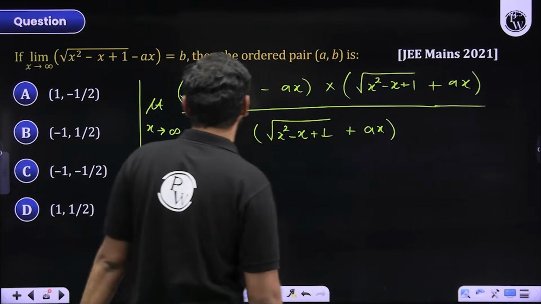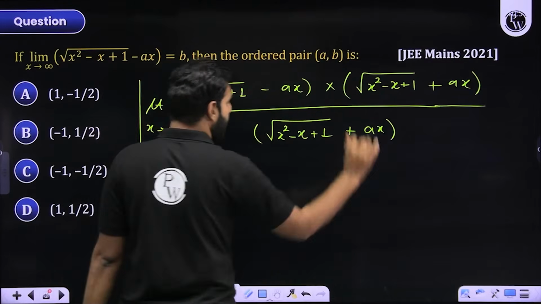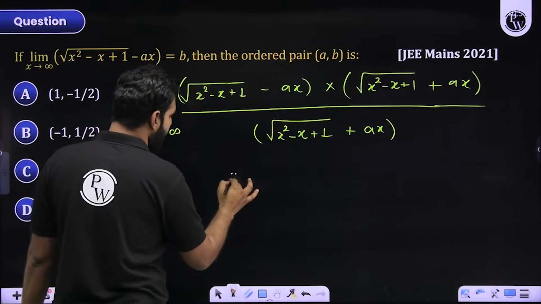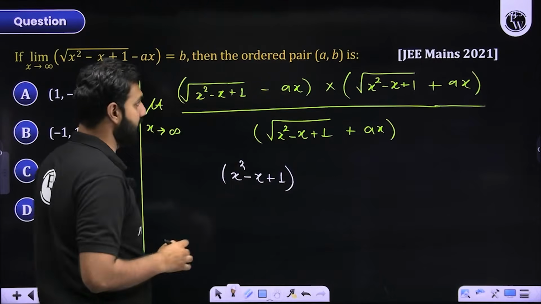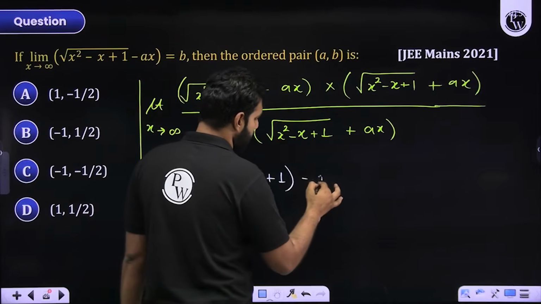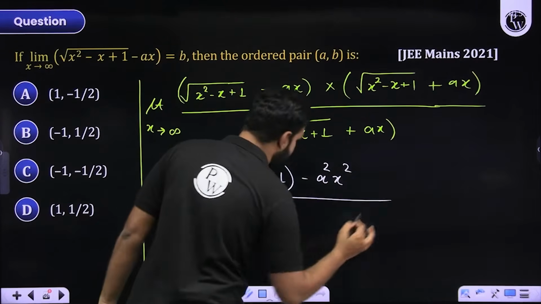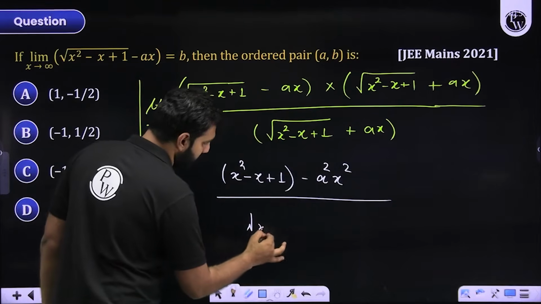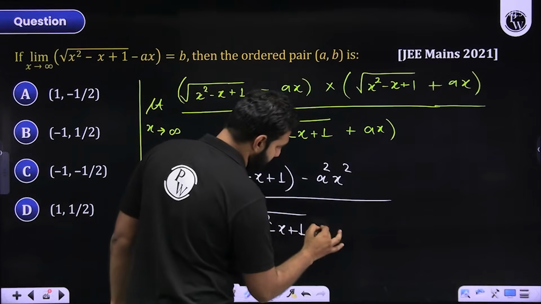So the result in the numerator will look like x square minus x plus 1, whole squared, and it gives you x square minus x plus 1. I hope there is no doubt or confusion on it. Minus a square x square. The denominator stays as it is, the way it is given over there. It is clearly x square minus x plus 1 in the denominator plus ax.